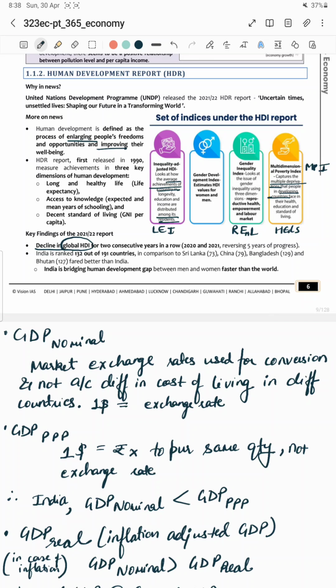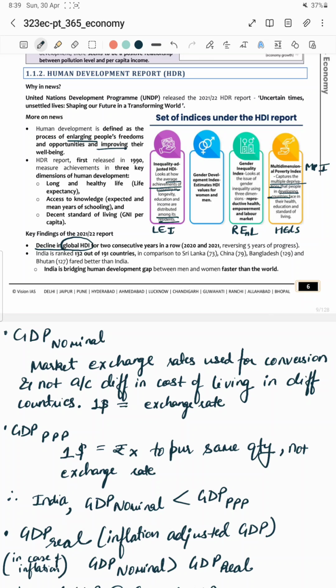Human development is all about enlarging people's freedom and opportunity, and thereby improving their well-being as well. As a part of the Human Development Report, UNDP releases 4 sets of indices. The first is Inequality Adjusted HDI. It measures the achievement of a country on 3 broad parameters, which are longevity, education, and income distribution among the residents of the country.